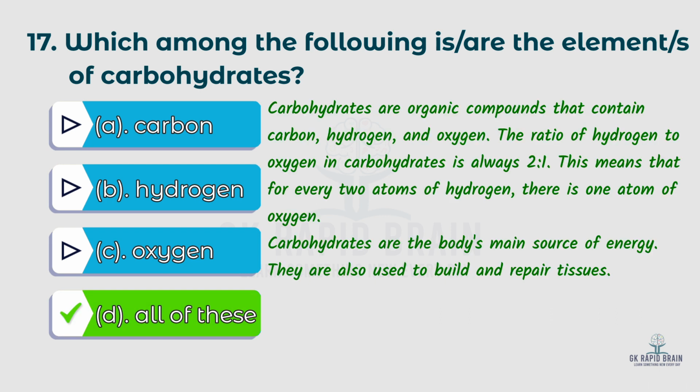All of these. Carbohydrates are organic compounds that contain carbon, hydrogen, and oxygen. The ratio of hydrogen to oxygen in carbohydrates is always 2:1. This means that for every 2 atoms of hydrogen, there is 1 atom of oxygen. Carbohydrates are the body's main source of energy. They are also used to build and repair tissues.